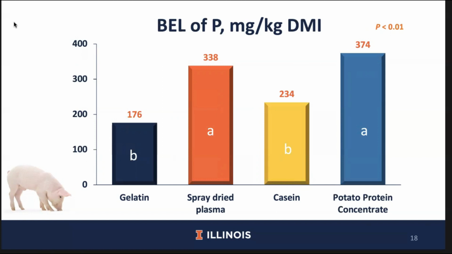However, both of these values are greater than those of pigs fed the gelatin diet, and therefore could result in an overestimation of the basal endogenous loss of phosphorus. However, the basal endogenous loss of phosphorus observed in pigs fed the casein diet is not different from that observed in pigs fed the gelatin diet, indicating that casein could be a possible alternative to gelatin when formulating diets to determine the basal endogenous loss of phosphorus.